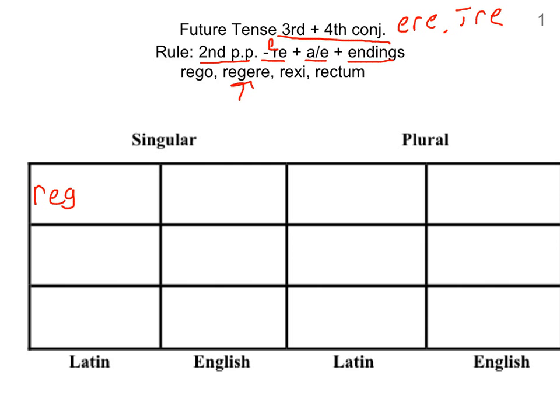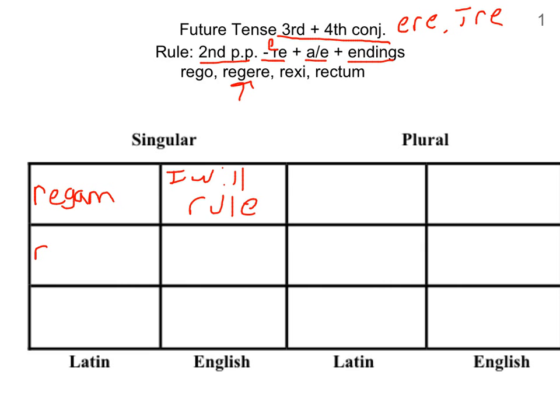So REG plus an A, and then our person ending M. You're never going to have an O follow an A. So this would be I will rule or reign.